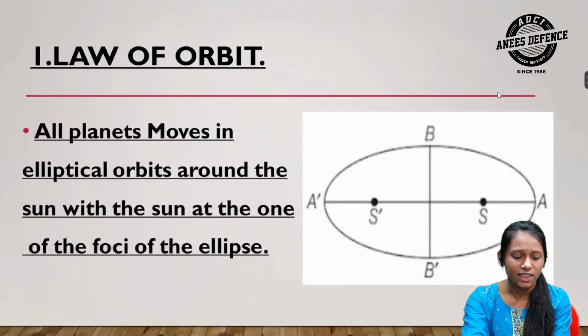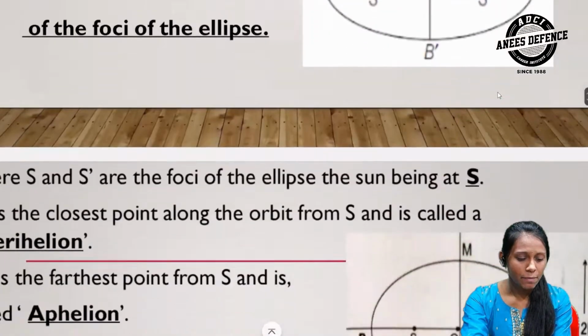First law of Kepler, the law of orbits. The law of orbits states that all planets move in elliptical orbits around the sun, with the sun at one of the foci of the ellipse.